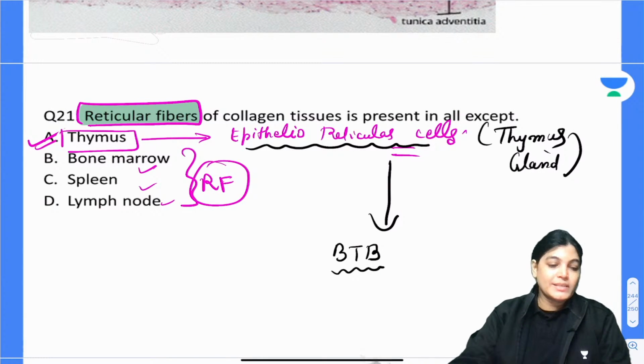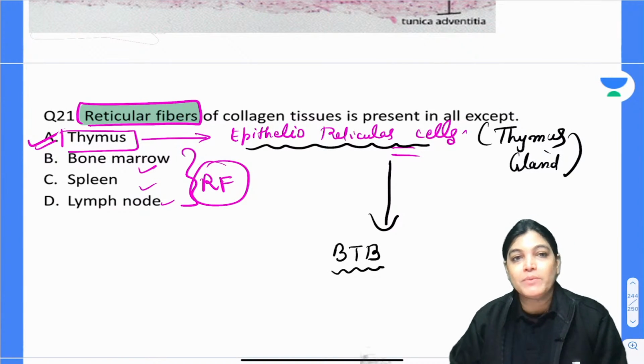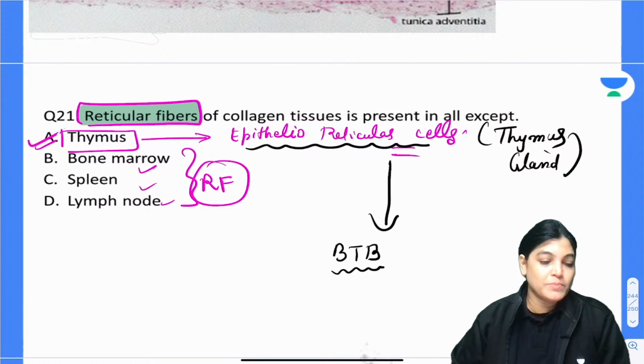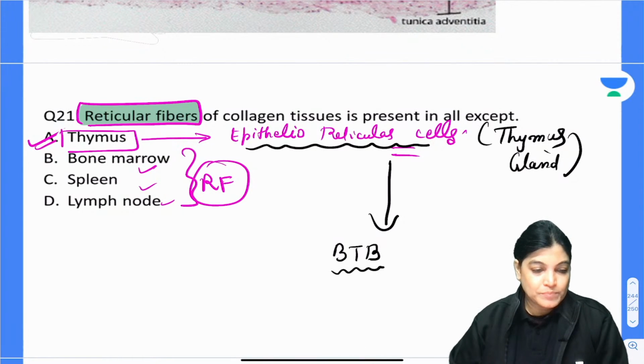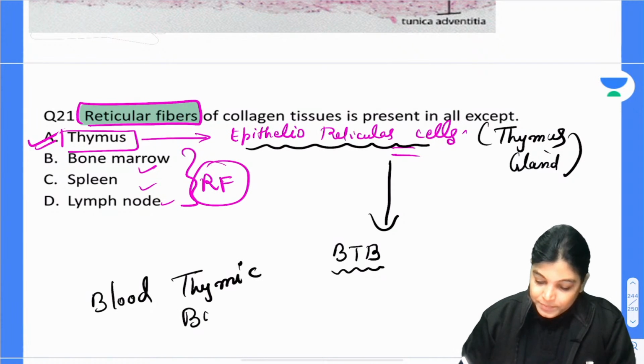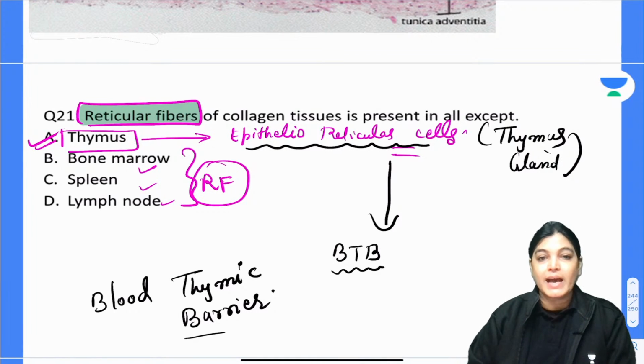Now, give me the answer. What is the full form of BTB? BTB, it is forming the blood thymic barrier. It is forming the layer of blood thymic barrier.